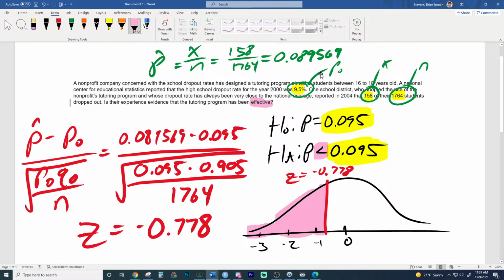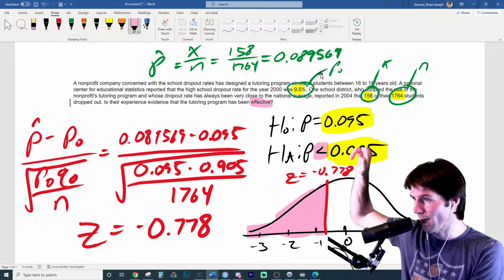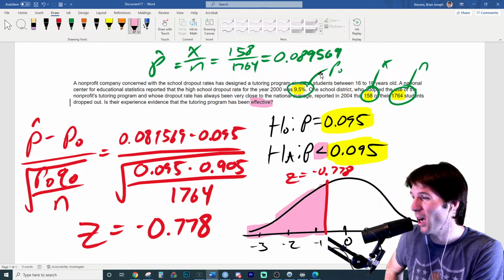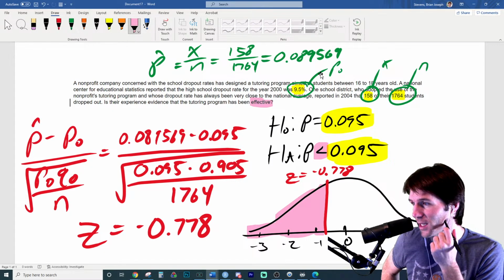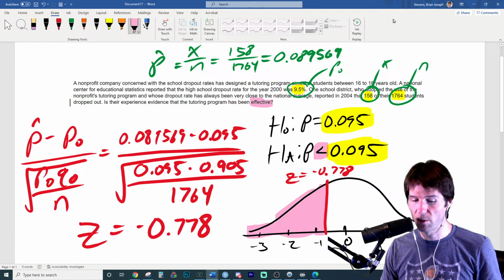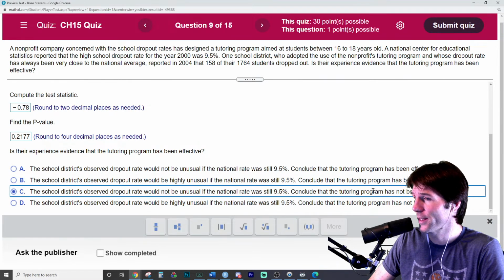And you're like, well, that is lower, but it's likely by random chance if it hasn't changed. Given it's still 9.5%, you could see about 8.9%. This is possible, very likely by random chance. So I don't think it's been effective. We don't have good evidence of it being effective. We don't see enough of a decrease to think that it really has changed. It could just be that maybe just randomly we had fewer people drop out in this sample.